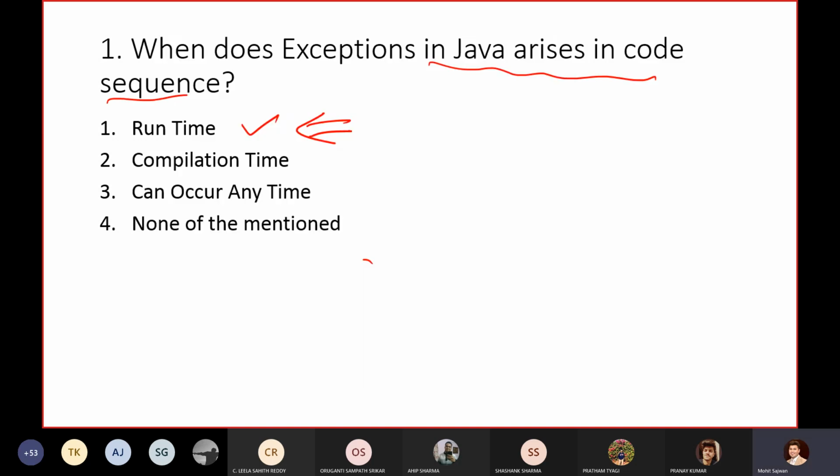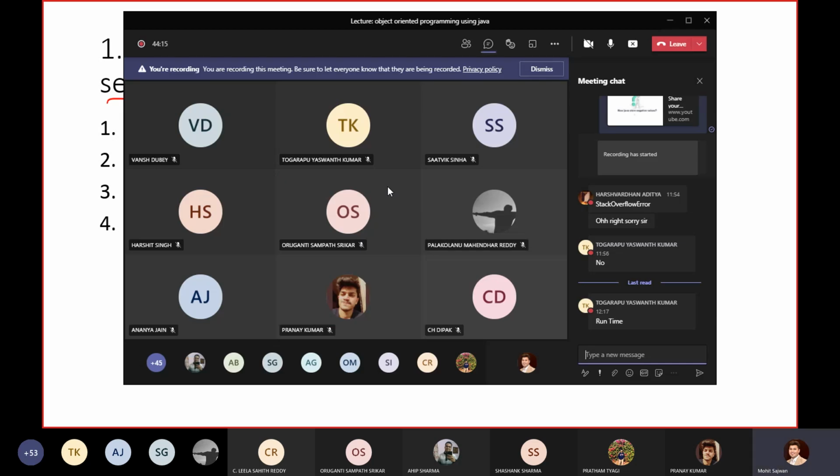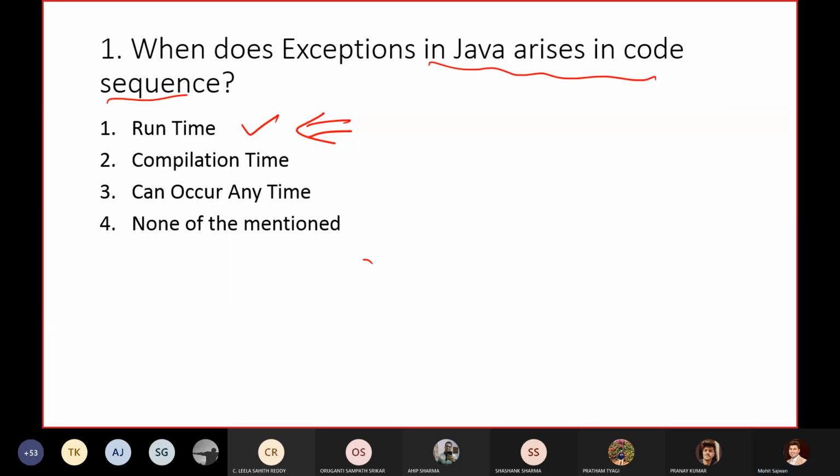Yes, anyone other than one answer? Is there anyone who is getting some other answer? So I got one answer from Yashwant, that is runtime. Runtime is the correct answer. What about others?